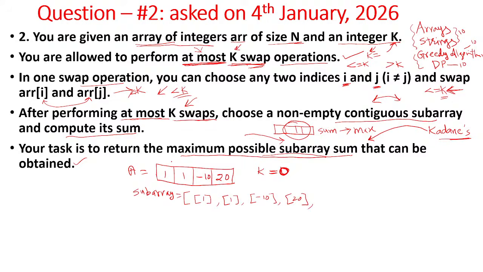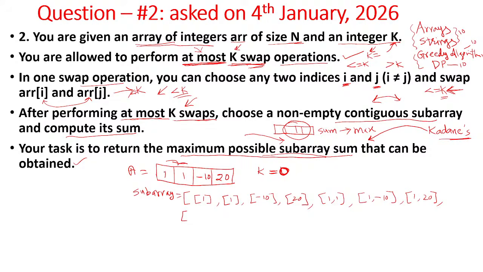Then the combination of these two elements. 1 is another subarray, then 1, minus 10 is another subarray, then 1 comma 20 is another subarray. Right? So what are the other subarrays? Now the combination of three elements.